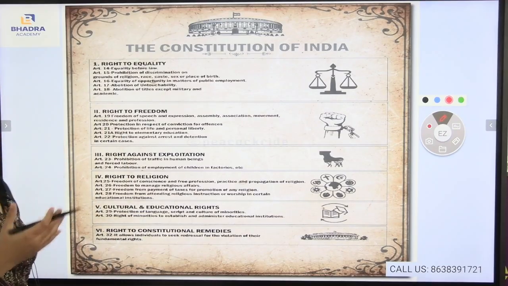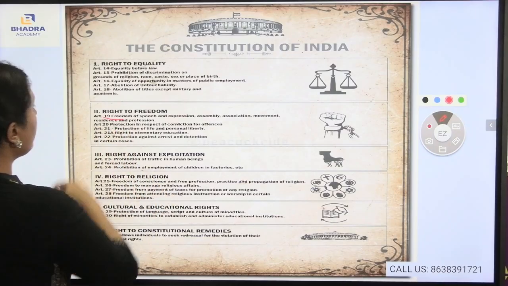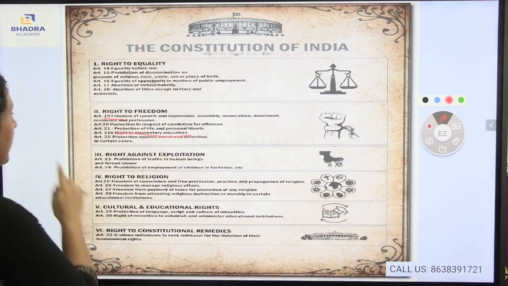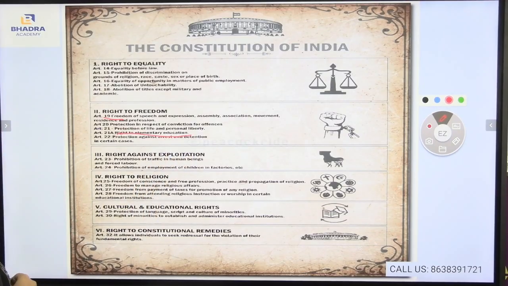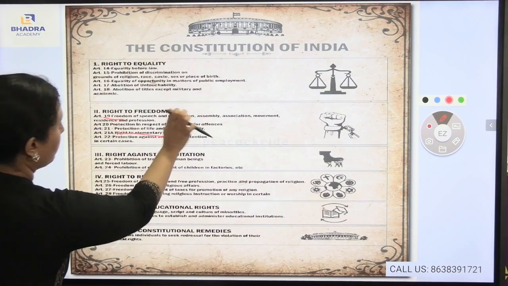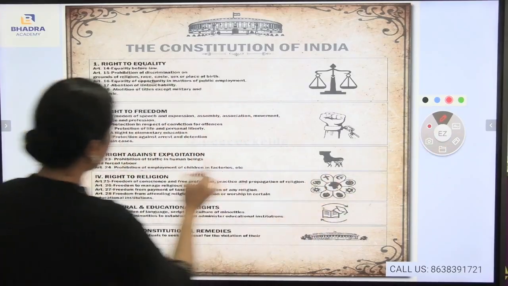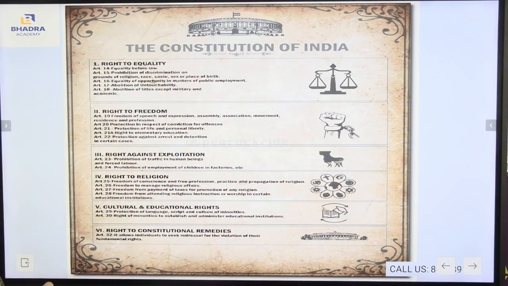And second comes the right to freedom. Here, freedom of speech and expression, assembly, association, movement, residence and profession come under Article 19. Article 20, protection in respect of conviction for offences. Article 21, protection of life and personal liberty. Article 21A, right to elementary education, as I have said before. And Article 22, protection against arrest and detention in certain cases. So these are the articles under the right to freedom.